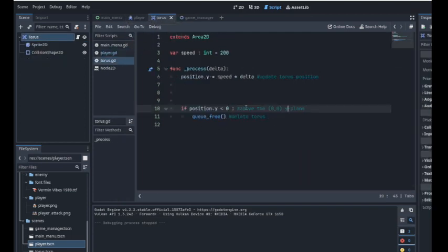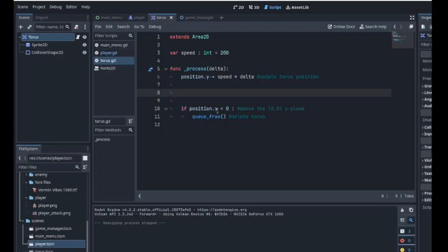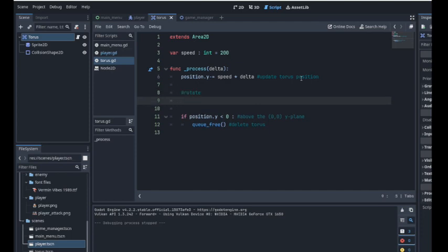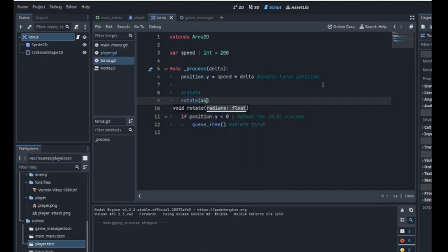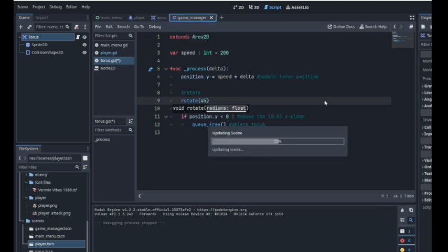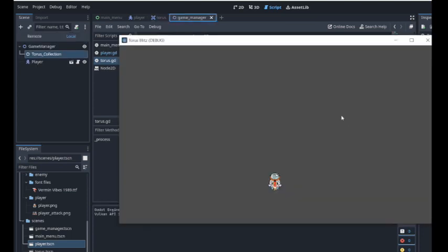If you remember from when we were trying to rotate the player, we got some weird results when we used the rotate function. But this time we can use the rotate function over here. We want to rotate this Torus 45 degrees every time it gets spawned in. So let's go to the game manager, and voila, pretty cool, right?